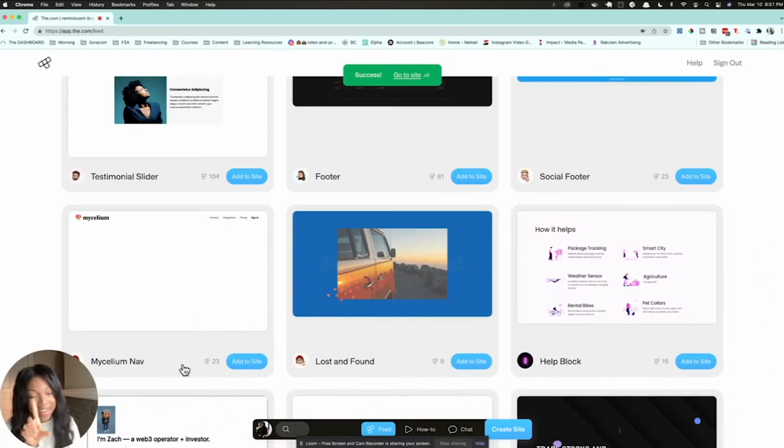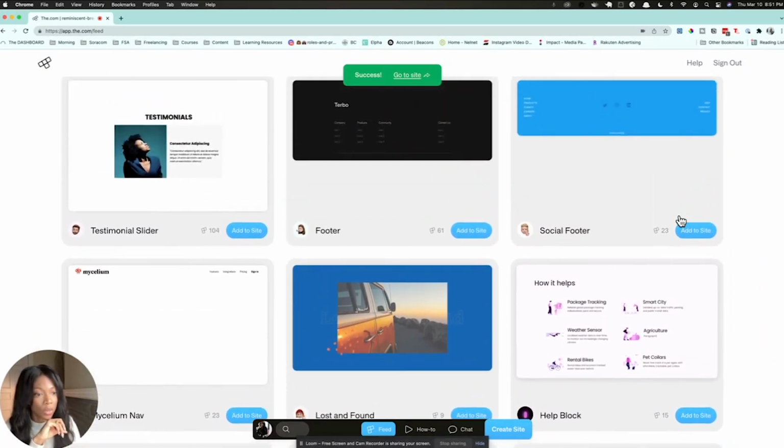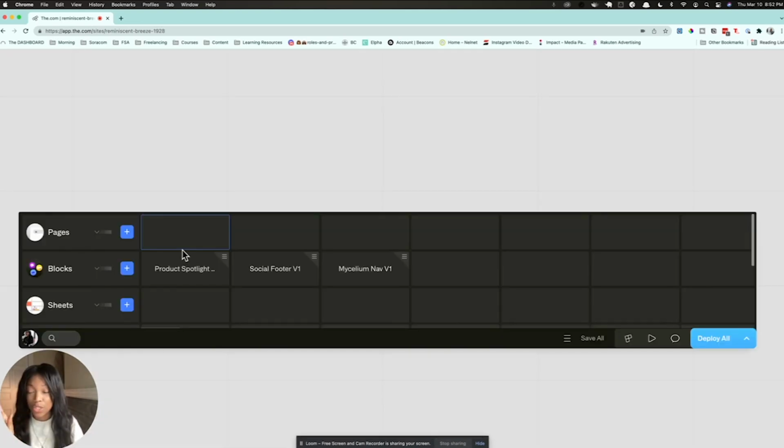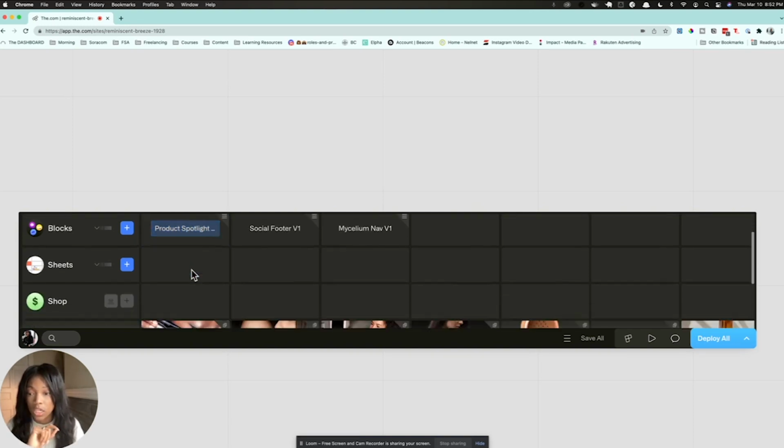And if you saw that, it gave a little +1 to that creator, which is great. And then we're gonna add a couple more, then we're gonna go back to the site. All right, so we are back in the website, and as you can see, we have some blocks that we've added from the feed. So I have a nav bar, a footer, and I also got a product spotlight that I think will be really good for the site that I have in mind here.